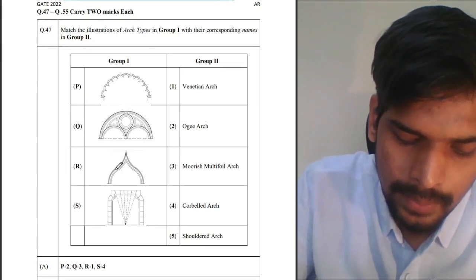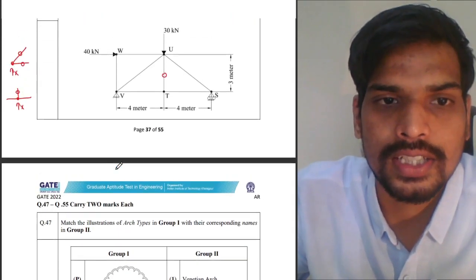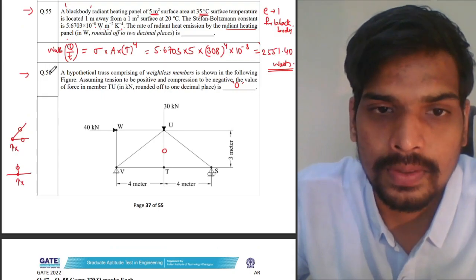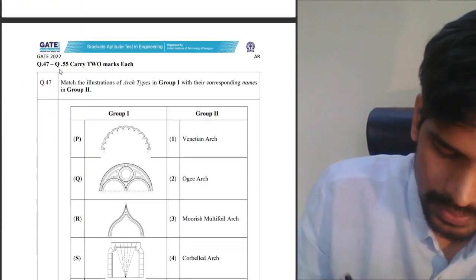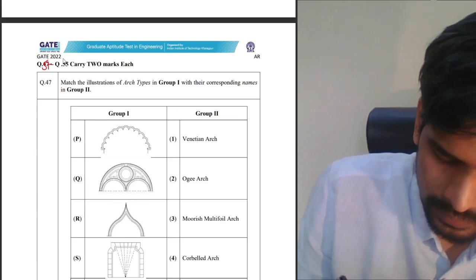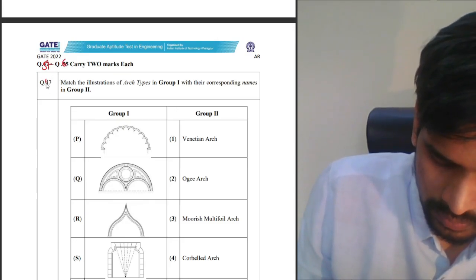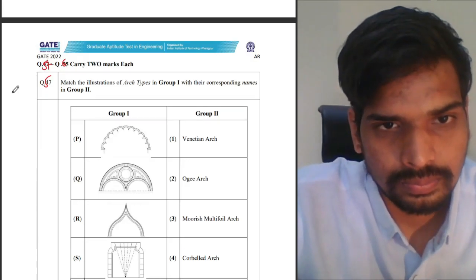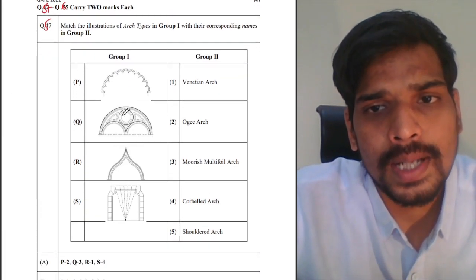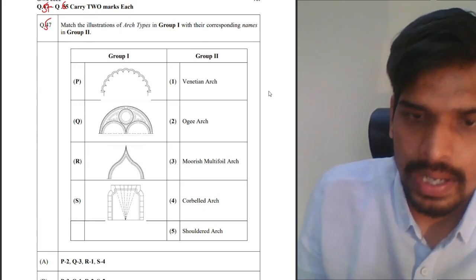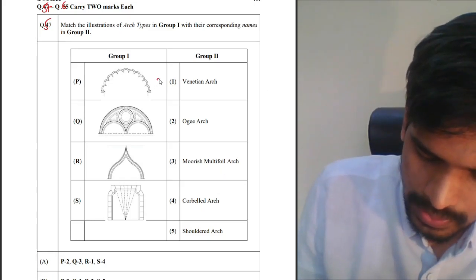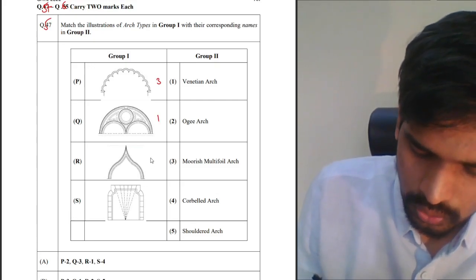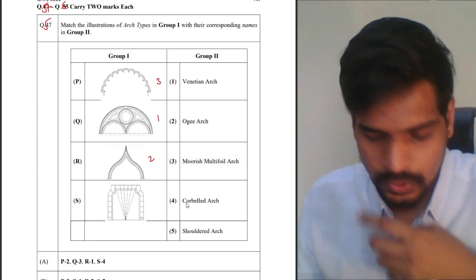Match the illustrations of arch types. Actually, this is a printing mistake in the official question paper itself. After question number 56, you should get 57, right? This is question number 57 to 65. Question number 57: match the illustrations of arch types with the corresponding names. P is a multifoil arch, so this is a Moorish multifoil arch. Q is a Venetian arch. R is an Ogee arch, and S is a shouldered arch.